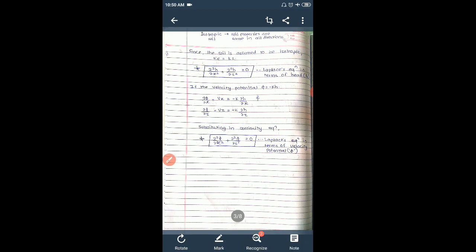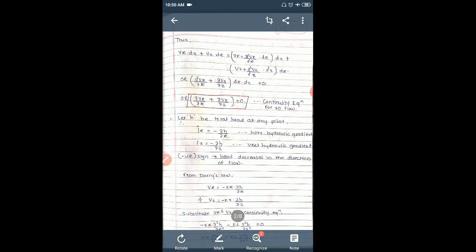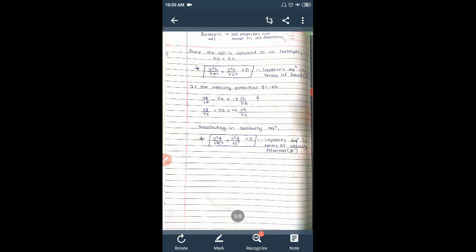So these are two Laplace equations: one in terms of head, and one in terms of velocity potential. This is very important, and be sure that you also know the continuity equation for two-dimensional flow. So these three equations are very important.